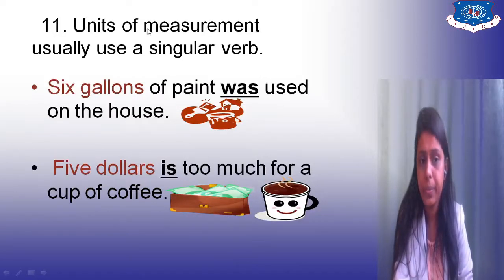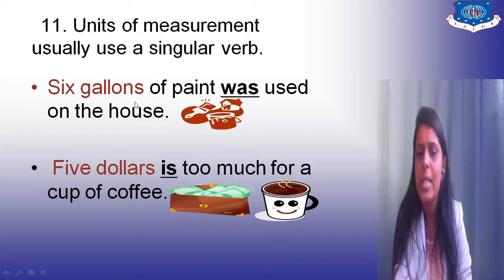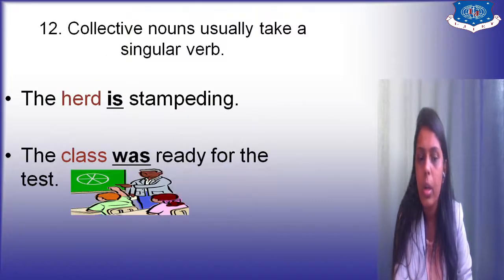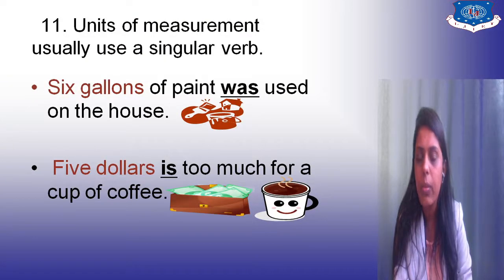Rule number 11. Units of measurement usually use a singular verb. For example, 6 gallons of paint was used on the house. $5 is too much for a cup of coffee. So whenever you are talking about any kind of measurement, then the verb is always singular.